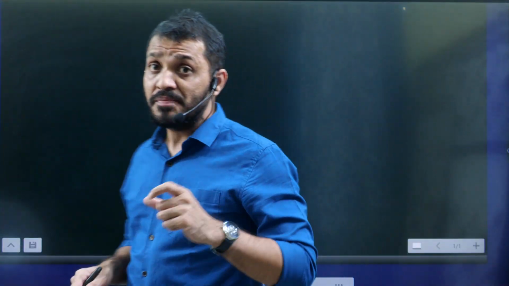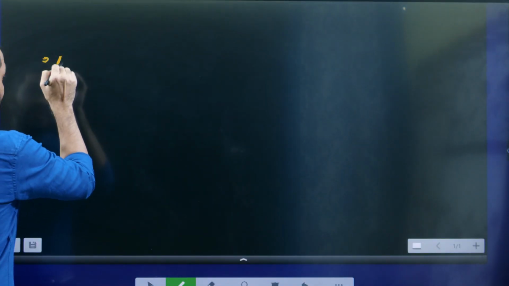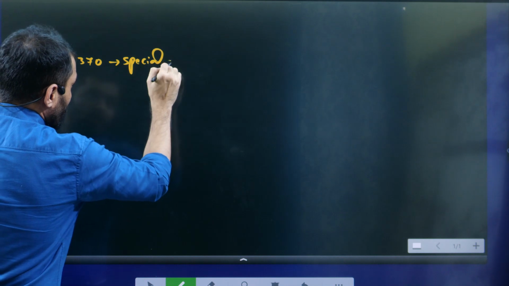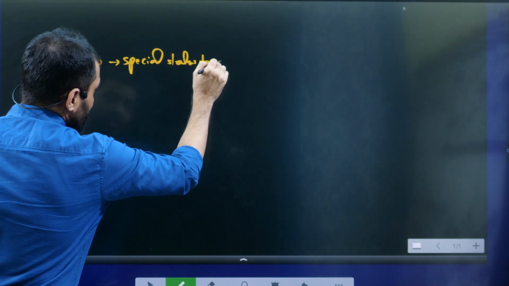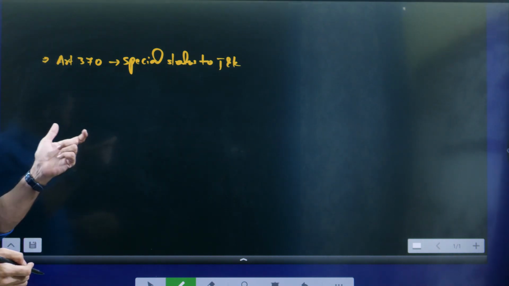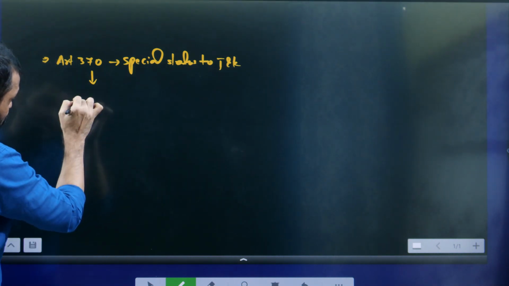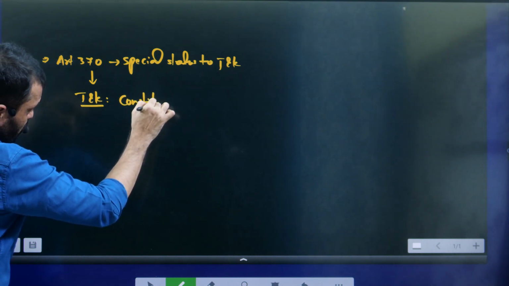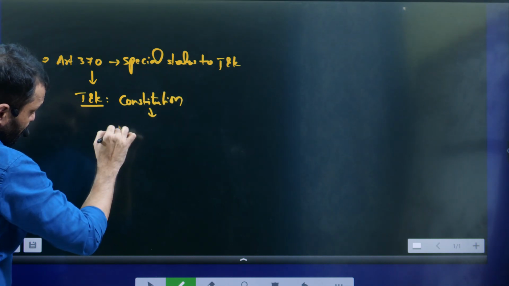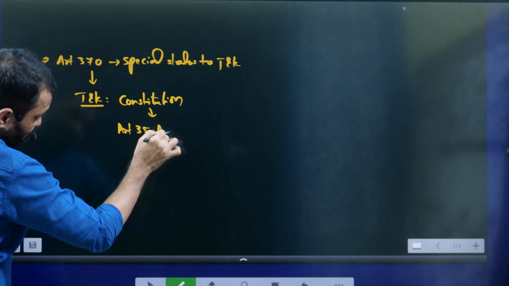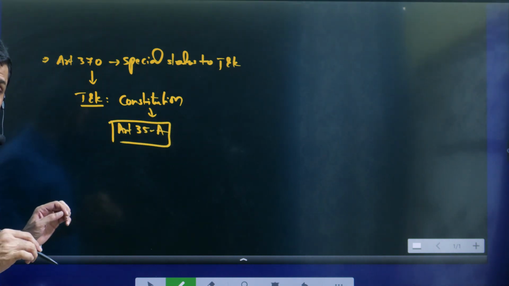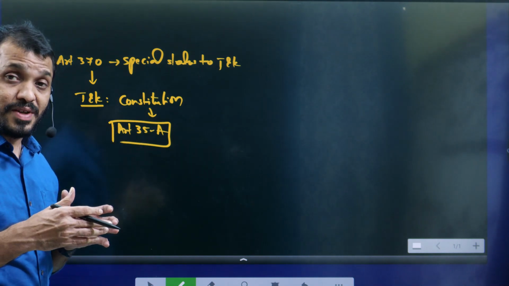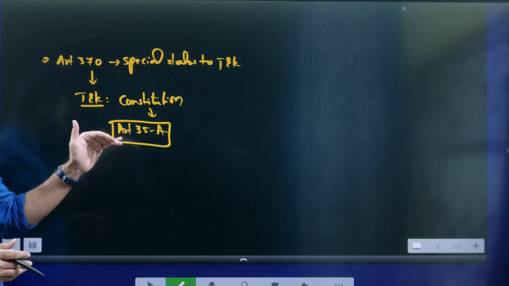First, students, you have to understand that Article 370 gave special status to Jammu Kashmir, and according to Article 370, Jammu Kashmir can have its own constitution. In the Jammu Kashmir Constitution, there is one article, Article 35A, which we are discussing. The CJI remarked that this article discriminated against the Jammu Kashmir citizens as well as the rest of the Indians. How it discriminated, we'll see.